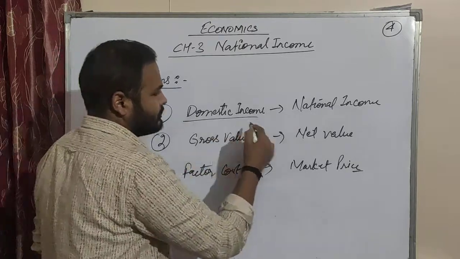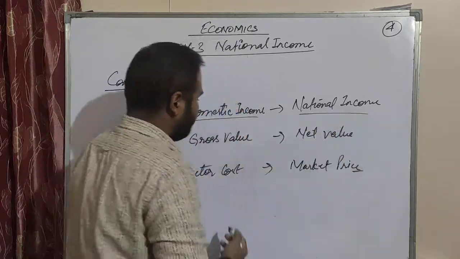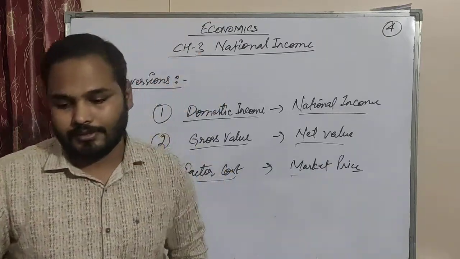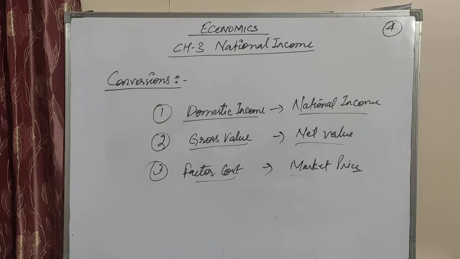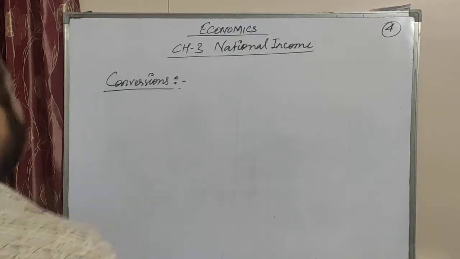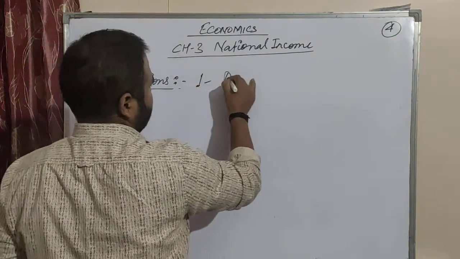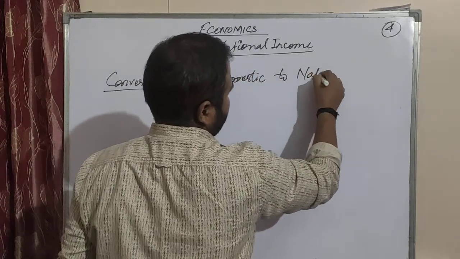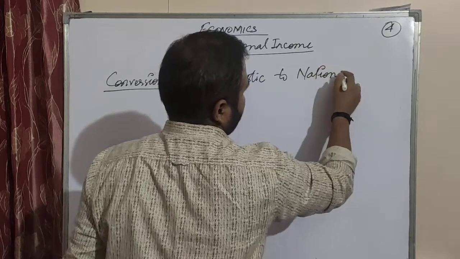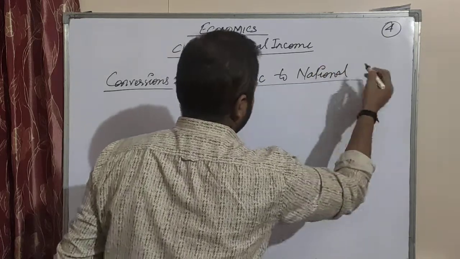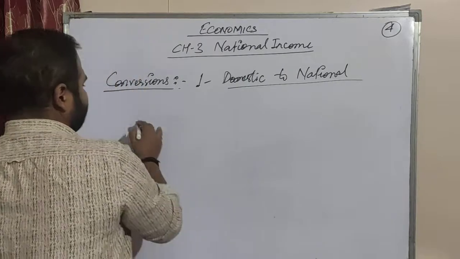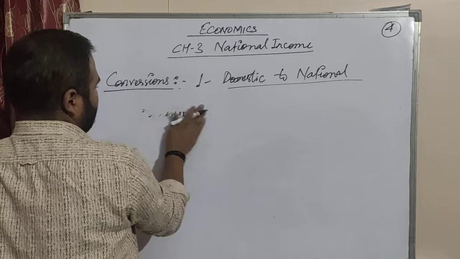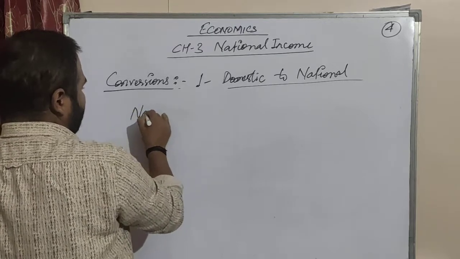See, the domestic income to national income, then gross value to net value, then factor cost to market price. So the first one is domestic to national, or vice versa. Suppose we want national income.